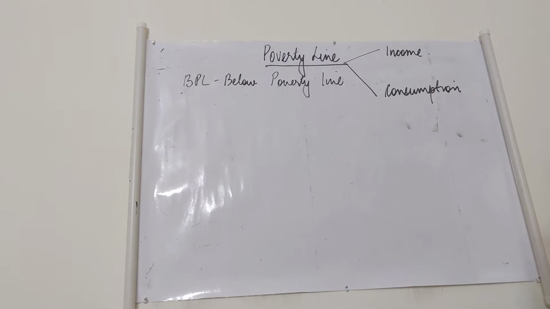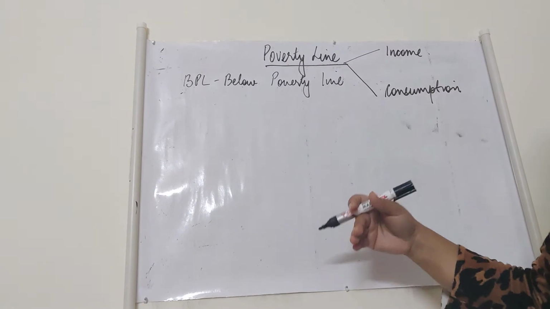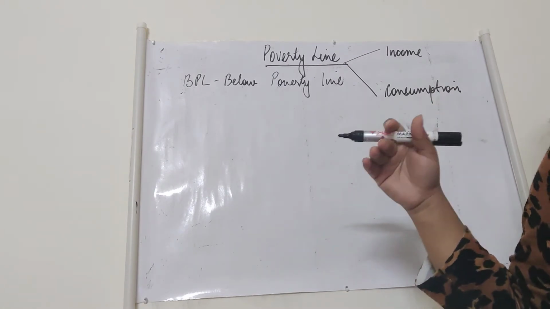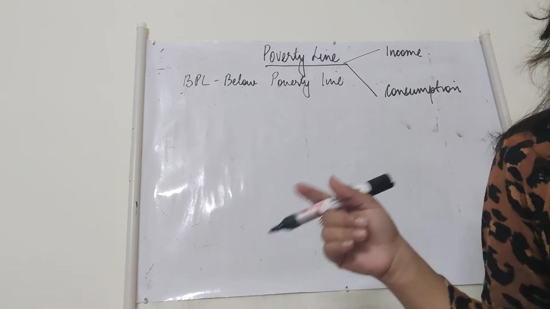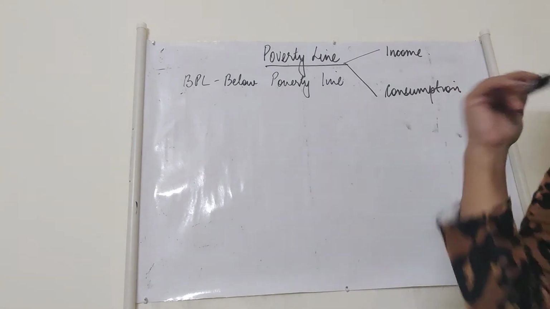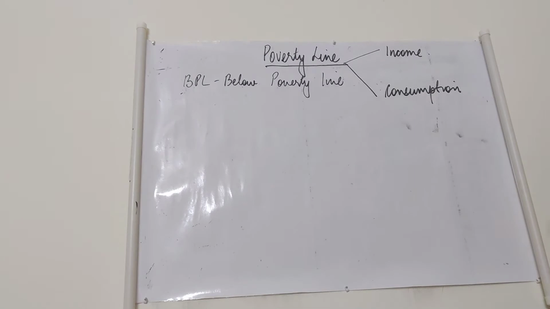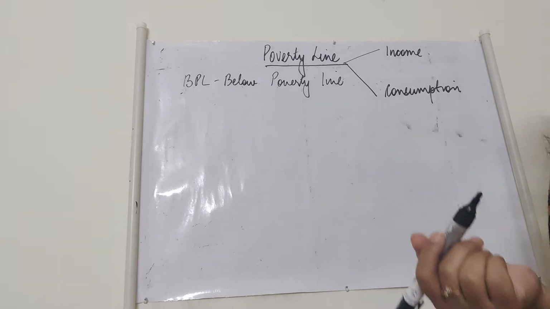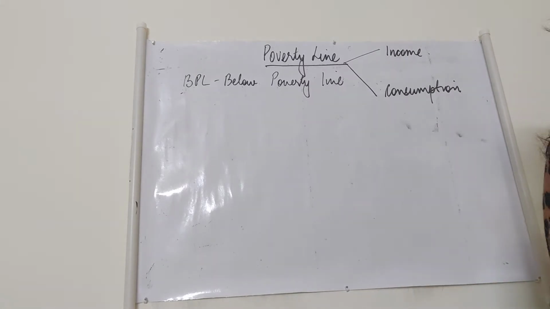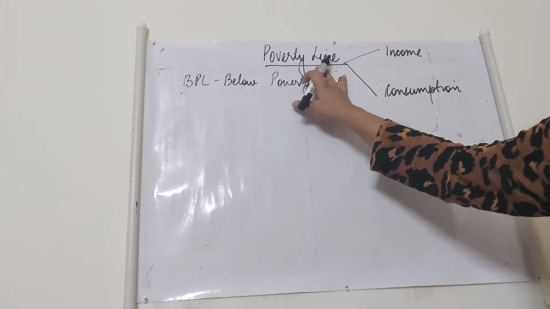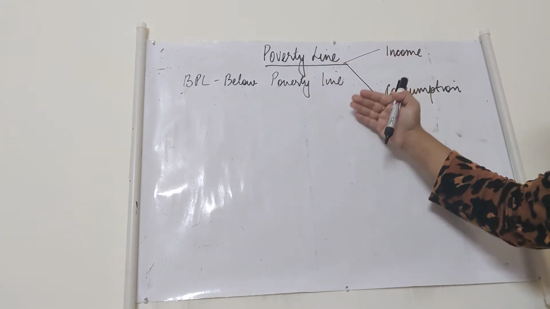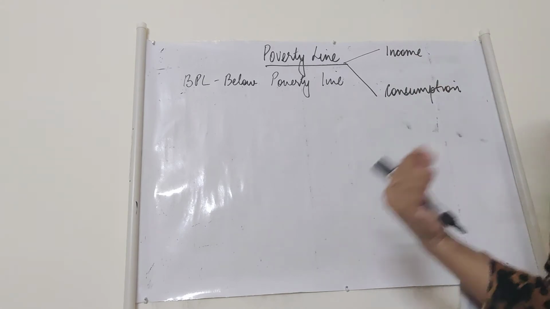A person is considered poor if he is below the poverty line, if he falls below a given minimum level necessary to fulfill basic needs. Like in the last video I discussed that poor people are those who cannot afford their basic necessities, and we also discussed the basic means of subsistence. Similarly, poverty is measured in every country with the help of a poverty line, and the level of the poverty line may differ from country to country.